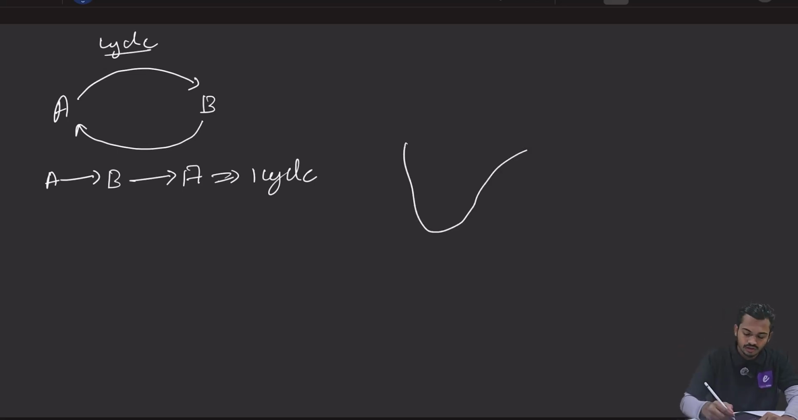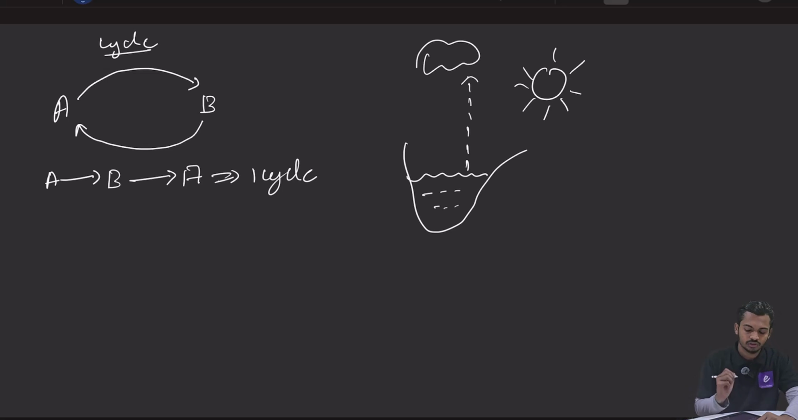So what happens in water cycle दोस्तों? water cycle में क्या होता है दोस्तों? एक पॉन्ड होता है, पॉन्ड के अंदर पानी होता है, right? So now because of sunlight, the water will evaporate. It will go up and it will form clouds. Again from the clouds, when it rains, जब बारिश होती है तो ये पानी वापस आ जाएगा, right? So imagine if pond is point A and cloud is point B.